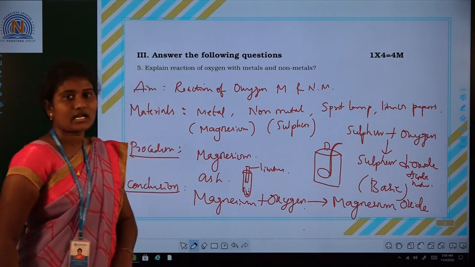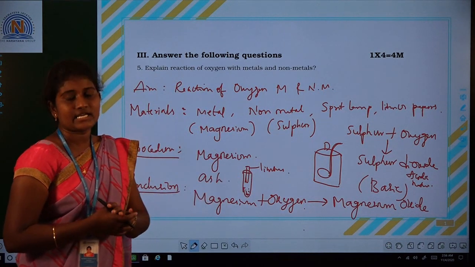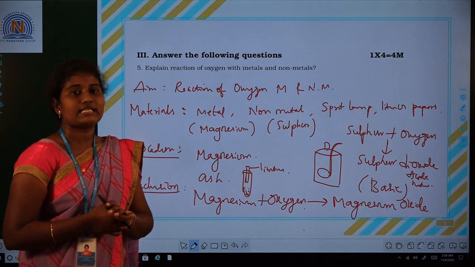Okay, finally, what is the conclusion? Metal oxides are basic in nature, and non-metal oxides are acidic in nature.